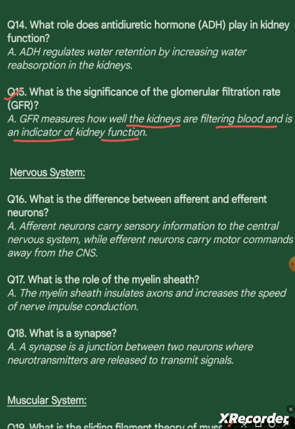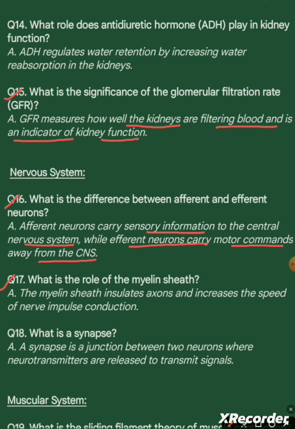Nervous system. Question 16. What is the difference between afferent and efferent neurons? Answer. Afferent neurons carry sensory information to the central nervous system, while efferent neurons carry motor commands away from the CNS. Question 17. What is the role of the myelin sheath?